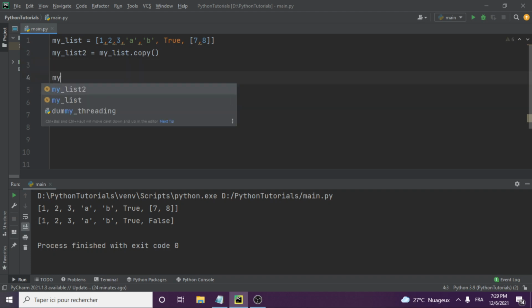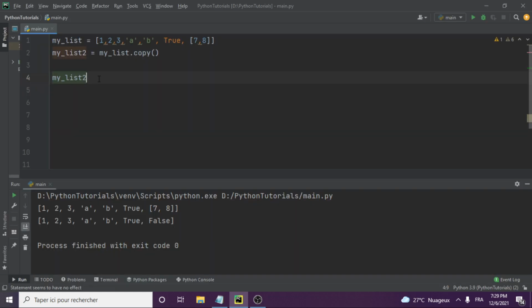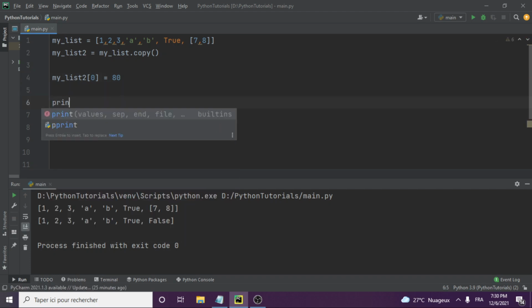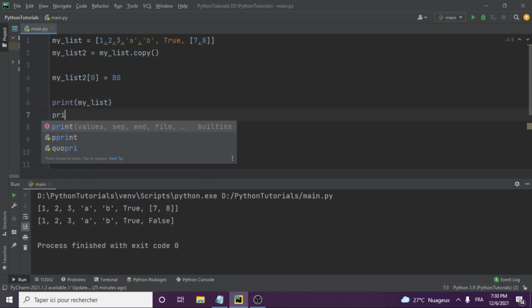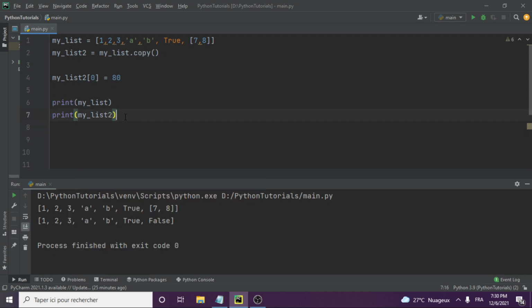So for example, if we do again my list, let's go with what we already know. My list, index 0, the first element should be maybe 80. So when we do that and we print my list 1 and my list 2, for example, we print the two of them, and let's run them.